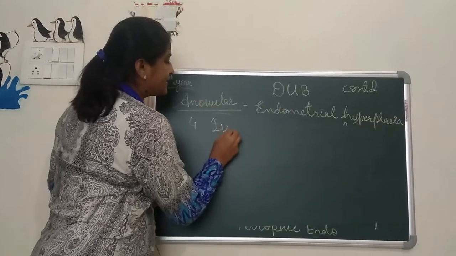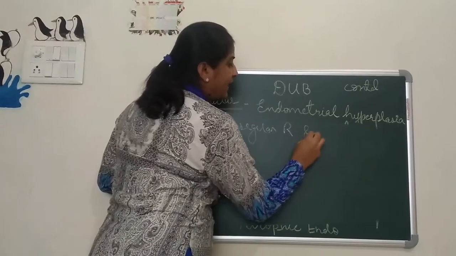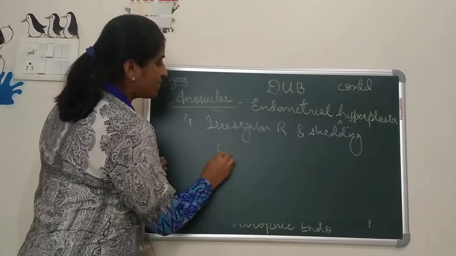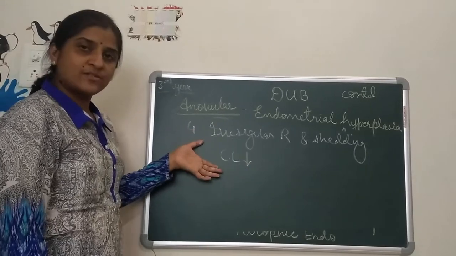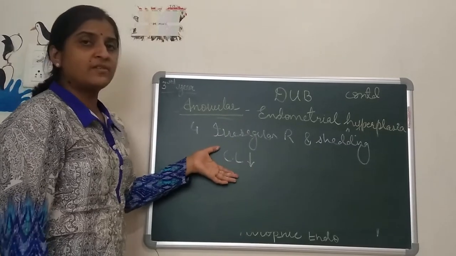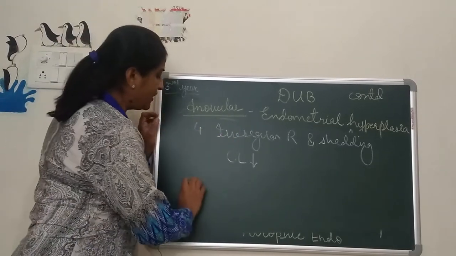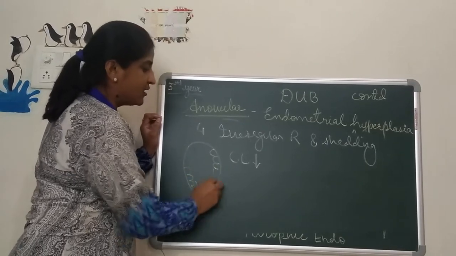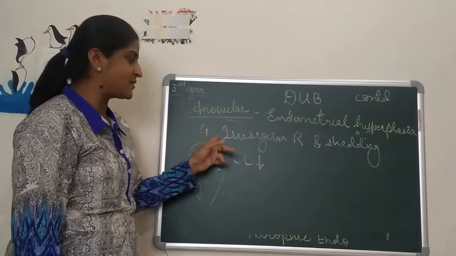Fourth type you can get, that is irregular ripening and irregular shedding of endometrium. This is because of a defect in the corpus luteum. If there is ovulation accidentally, corpus luteum, actually we are talking about a luteal phase defect. Corpus luteum will not secrete the normal progesterone, rather it is absent also. This is the reason why the endometrium is not ripened uniformly, it is ripened somewhere and it has to bleed occasionally. So there is intermittent bleeding, we can say irregular ripening and irregular shedding of endometrium in cases of the fourth type